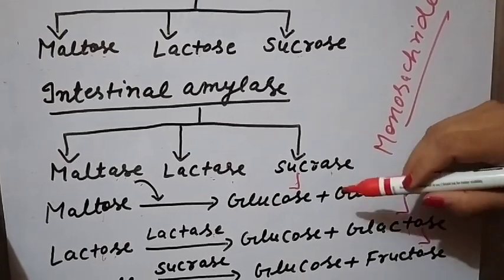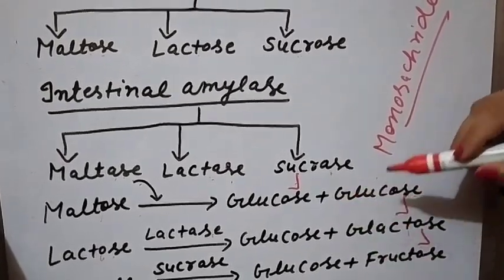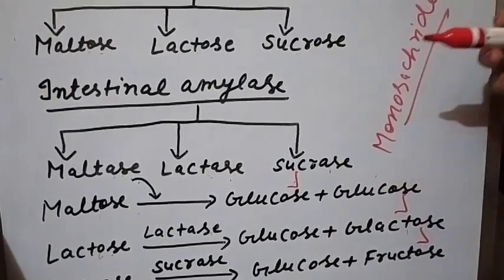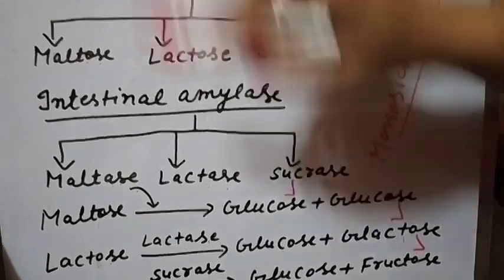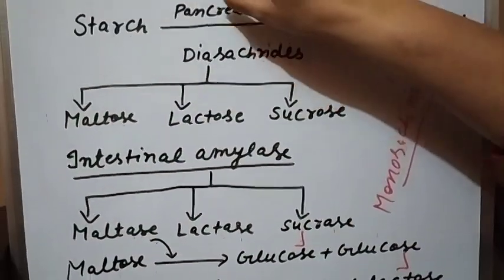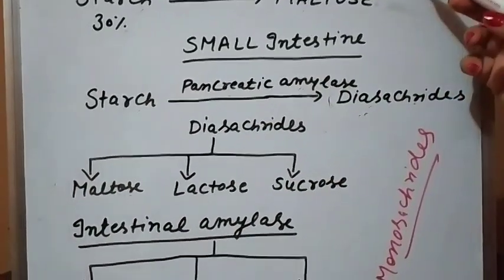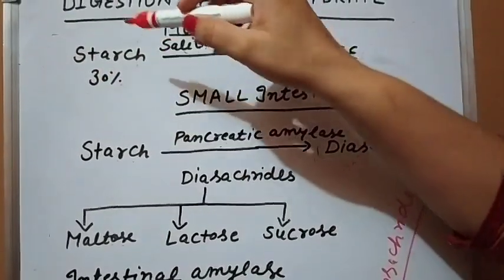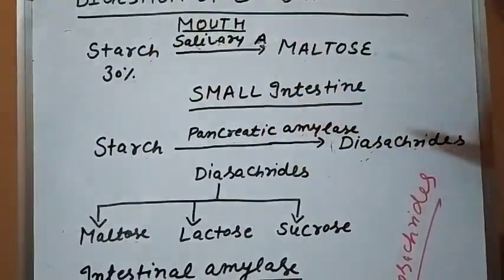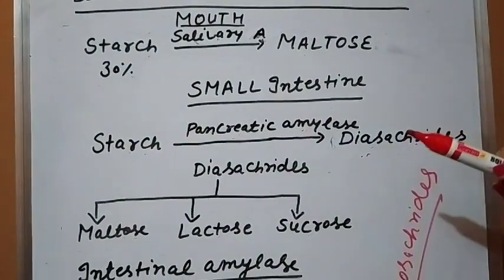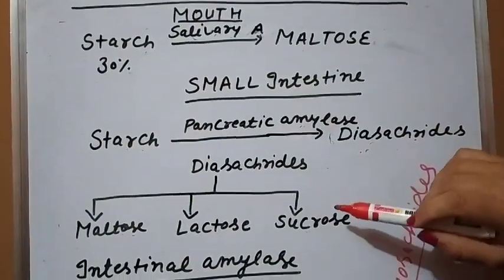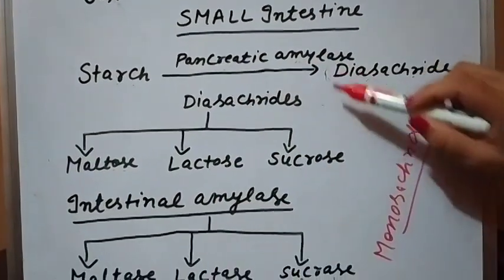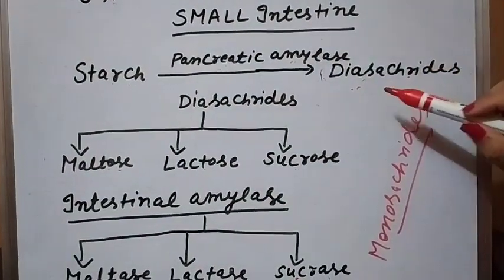Then these simplest sugars are absorbed by our blood, and further breakdown takes place in respiration. So today we have just discussed the digestion of carbohydrate, how it is digested. Firstly, complex polysaccharide starch is there, then it changes into disaccharides, and in our small intestine, by the pancreatic amylase and the intestinal amylase, these disaccharides change into the simple form.